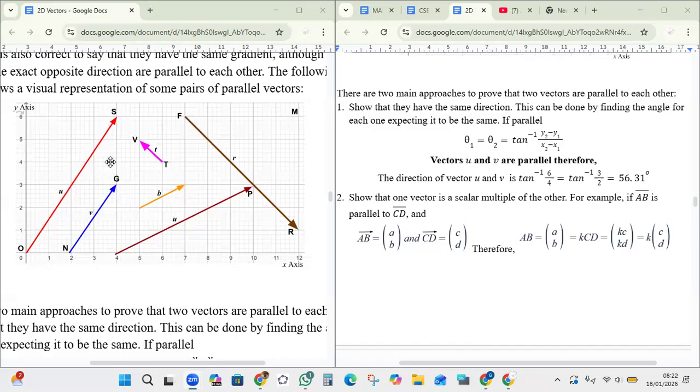All right, u is equal to 4 units to the right and 6 units up. So that's 4, 6. Whereas v now is 2, 3. Okay. 4 is 2 times 2, and 6 is 3 times 2. So therefore, u is equal to 2 times v. Okay? So u is a scalar multiple of v. So therefore, u and v are parallel.